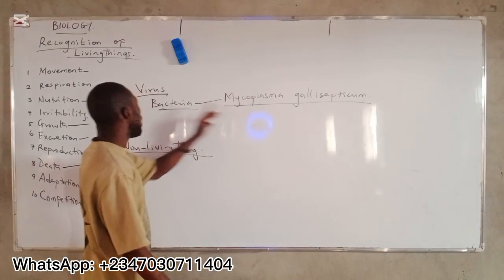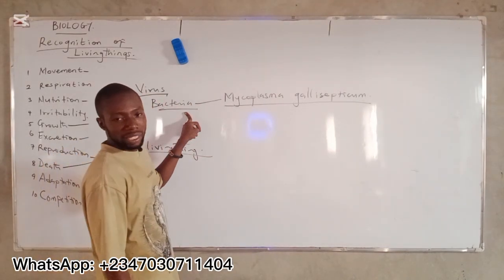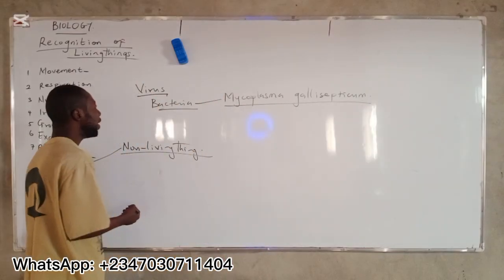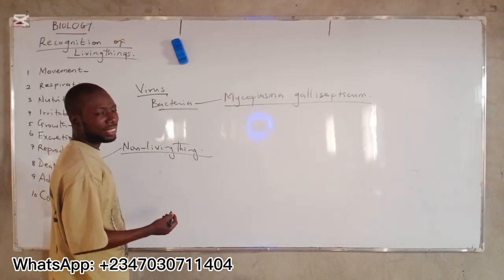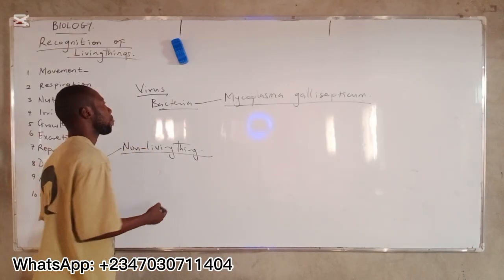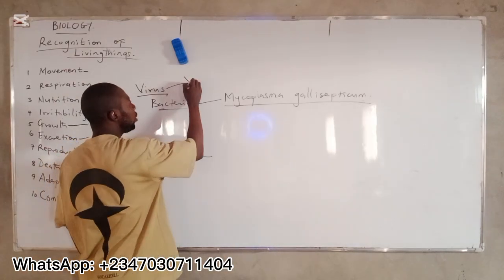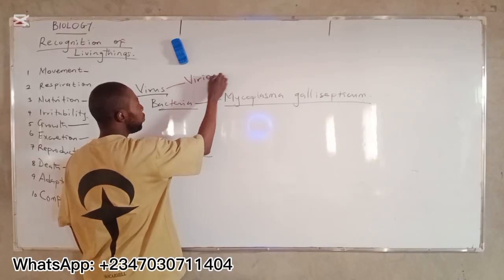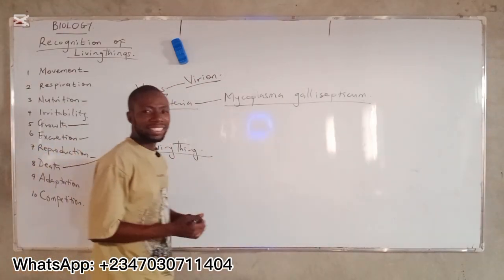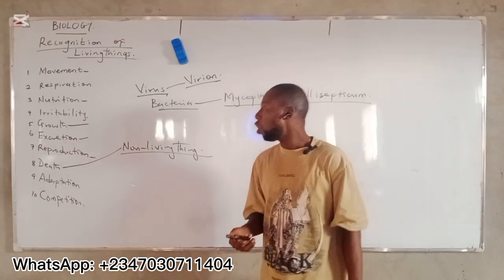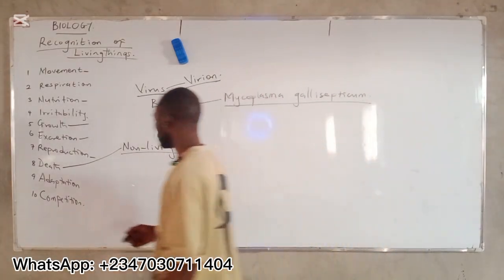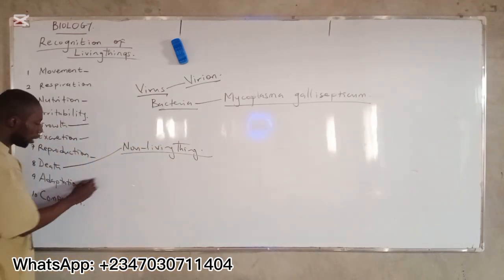All right? When it gets into the body of the host, it starts to behave as a living thing. And the major characteristic of living things that virus exhibits when it gets into the body of the host is replication. Virus on its own is known as virion. It is not a living organism. It becomes virus when it gets into the body of the host. That is when it attacks the host. Then the next is adaptation.